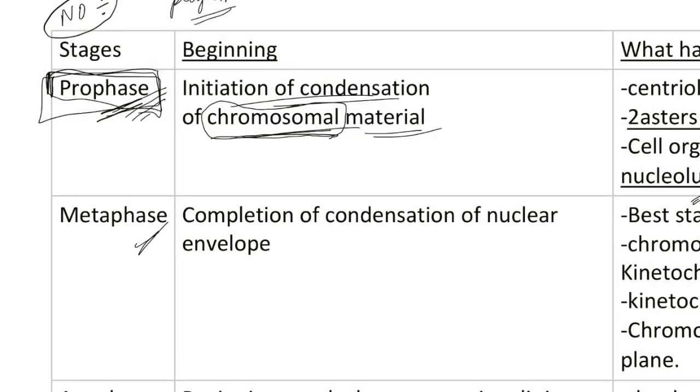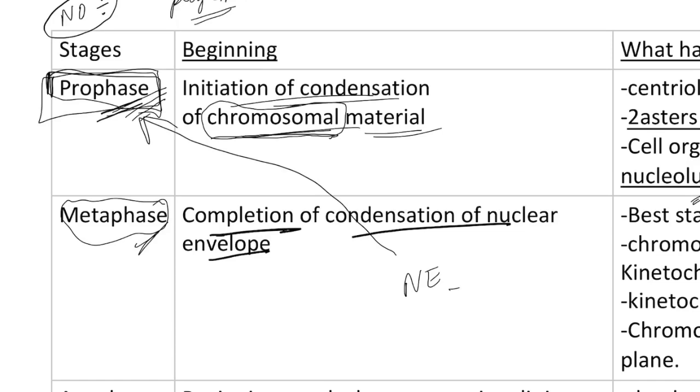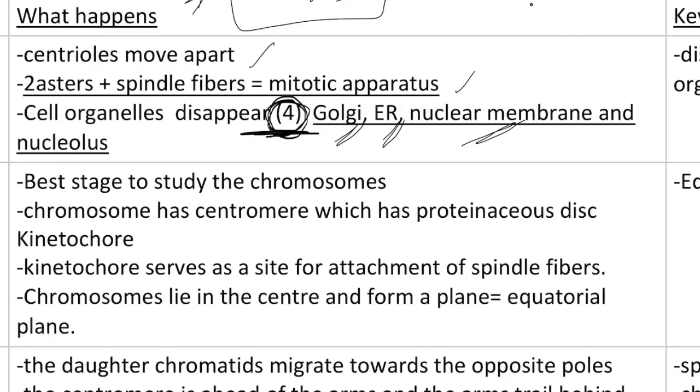Metaphase. When is metaphase set to begin? Metaphase begins with the completion of the disappearance of the nuclear envelope. When the nuclear envelope disappears in prophase, that disappearance has to be completed, which is when metaphase is set to begin. In metaphase, what happens?